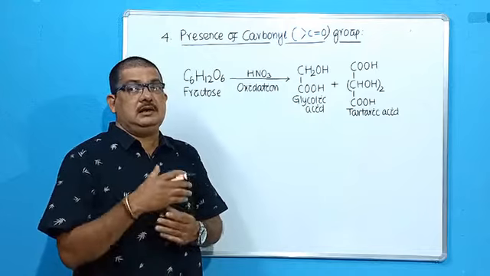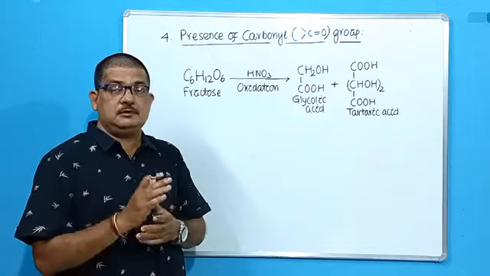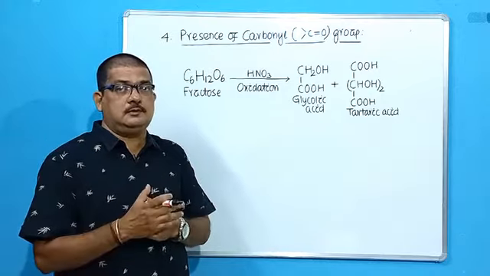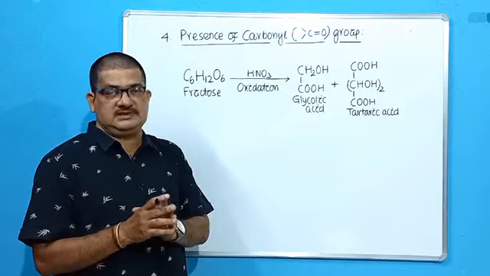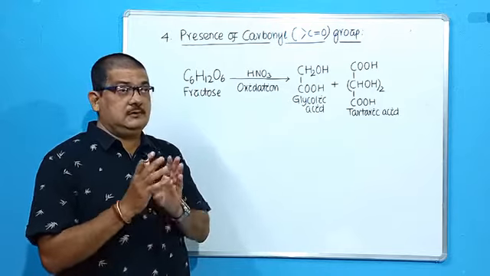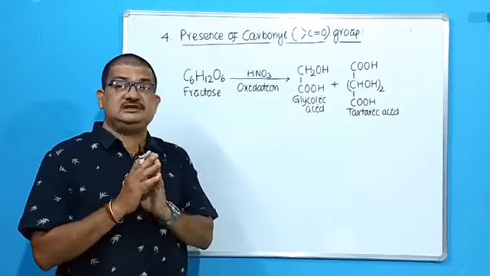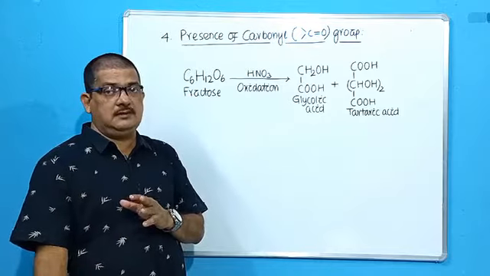Next let us see at which position the carbonyl group is present. In case of glucose, the free aldehyde group was present at the first carbon atom, at the initial point. But let us see where it is present here. It is present at C2, the second carbon atom. Next we will go to point number 5.